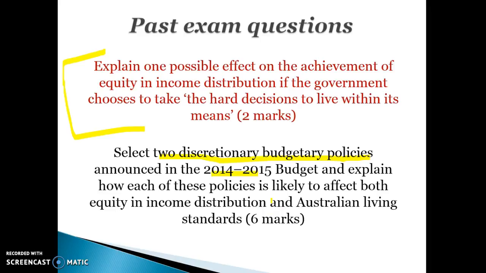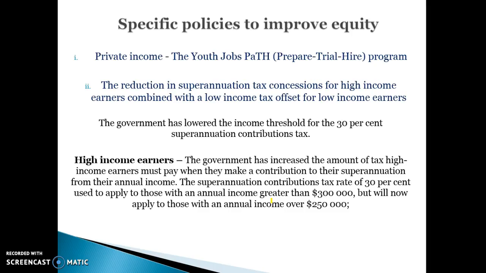And any question that you're linking to equity, you want to be making those links about talking about the Gini coefficient, talking about potentially less people living in absolute poverty, or reducing the gap between low income earners and high income earners, or having more people having a dignified standard of living. So, policies from this year's budget.